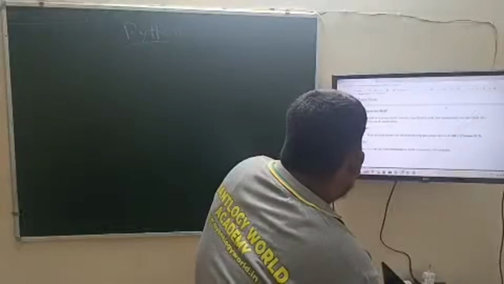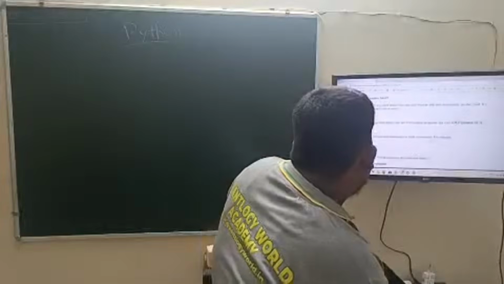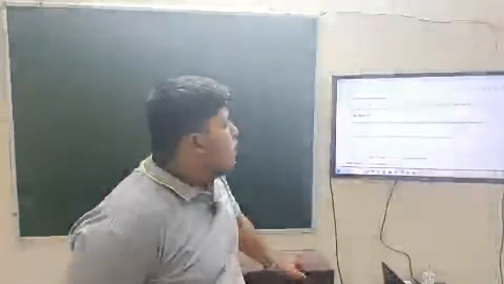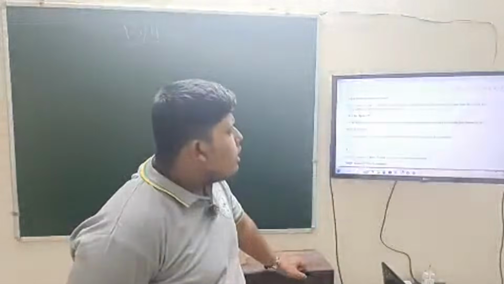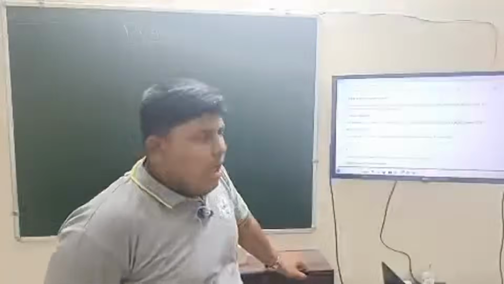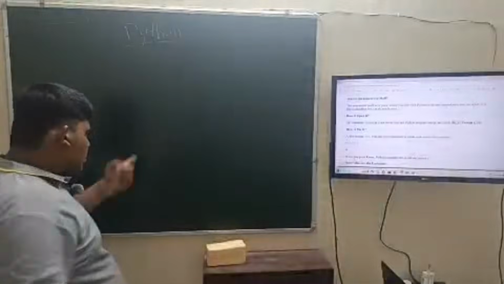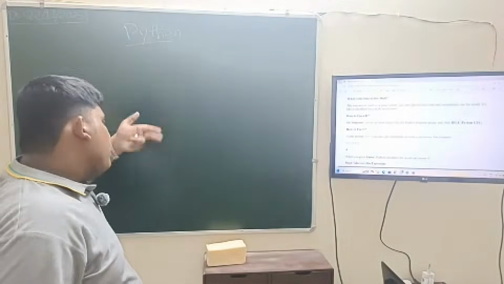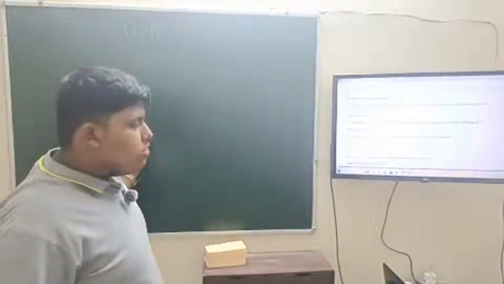Next is what is interactive shell, or that interactive mode only. The interactive shell is a place where you can type Python code and immediately see the result. As I have said, when we type the statement, for example 10 plus 10, then it will run immediately and the answer will show as 20.